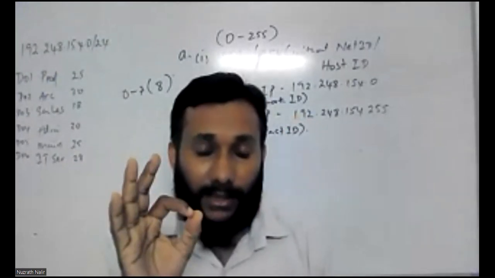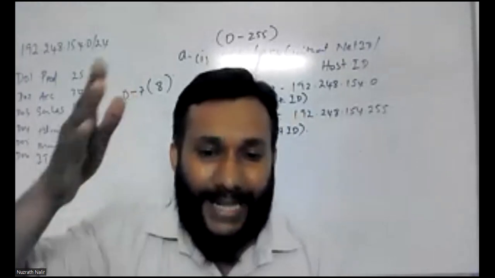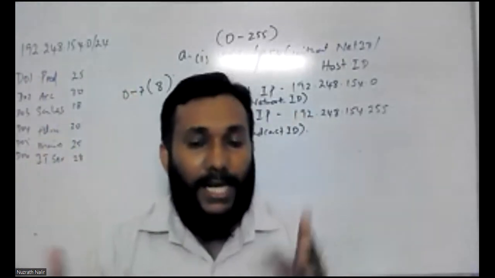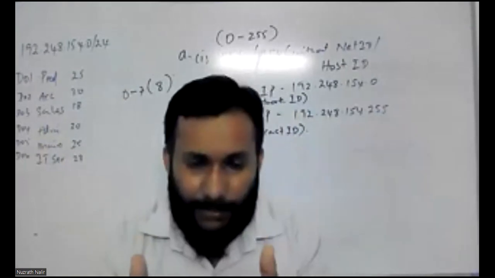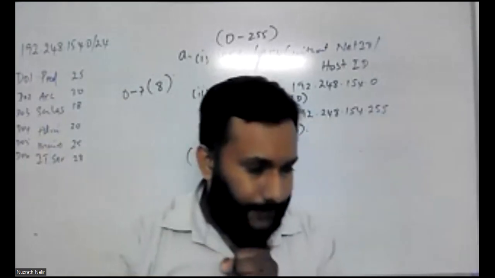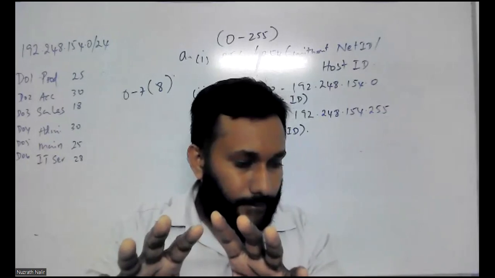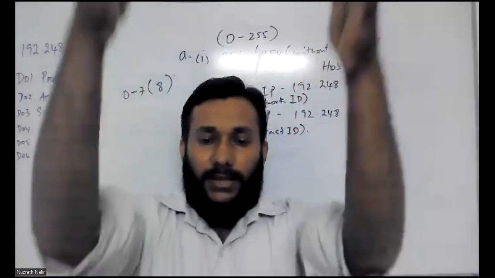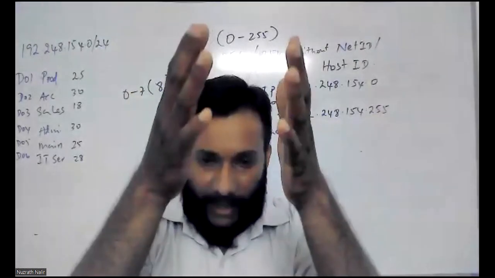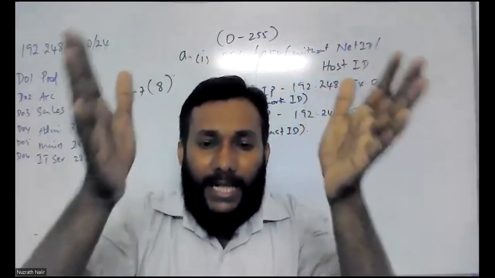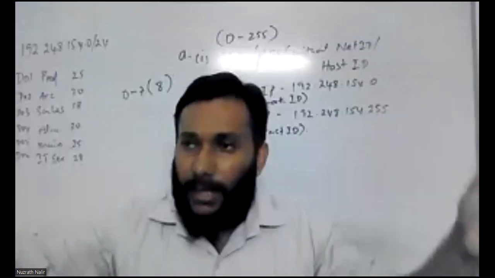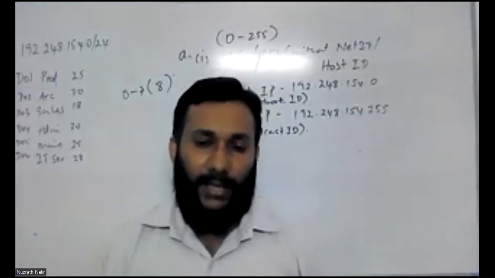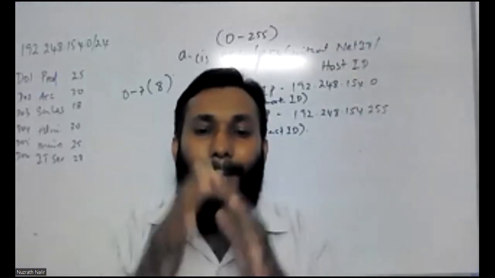Subnetting, listen carefully. Subnetting is different from the subnet mask. Subnetting means you are just taking that one particular network and dividing it into segments, or different networks. That's what you call subnetting.